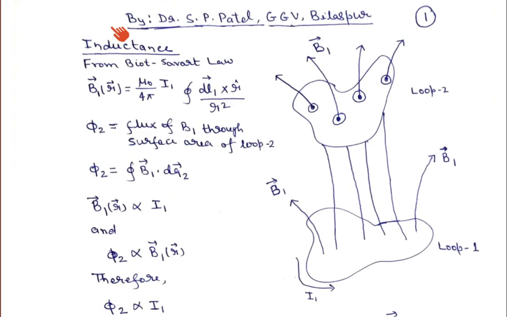So in my previous lecture, I explained the basic principle of Faraday's law, and then I derived a mathematical expression for Faraday's law, and we obtained that del cross E is equal to minus del B upon del t. The meaning of that mathematical equation is that a changing magnetic field induces an electric field.